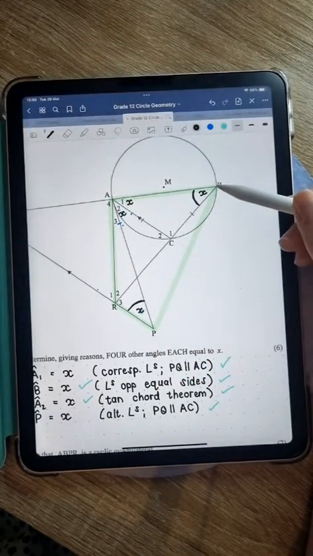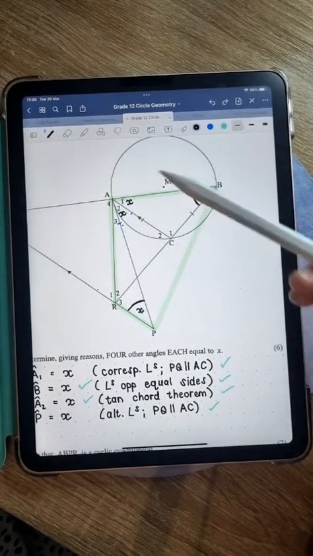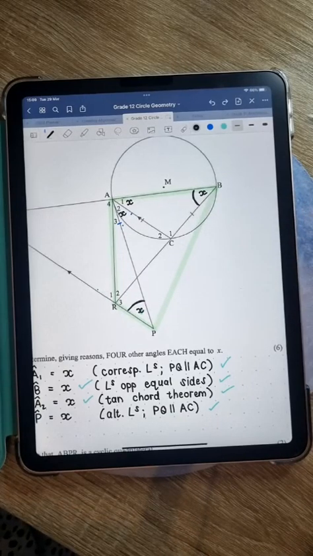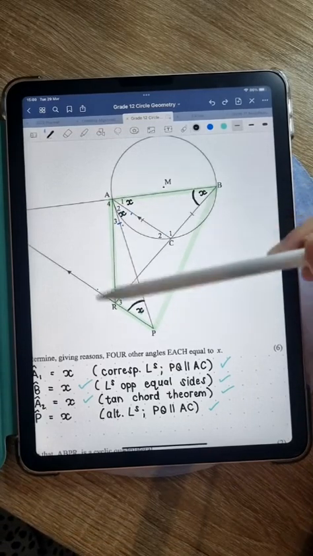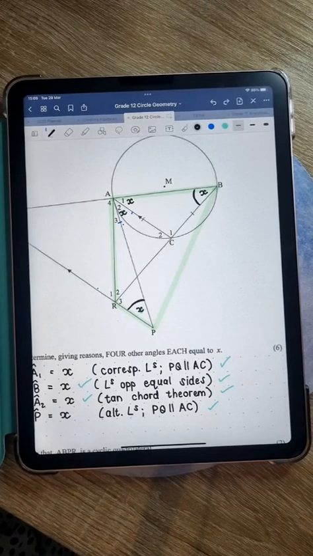So point B also has to be on the circumference and point P has to be on the circumference. So if we have understood that all four of these points have to lie on the circumference, isn't that what a cyclic quad is? A cyclic quad is a quad with all 4 points on the circumference of a circle. All right, so that was a complicated explanation.